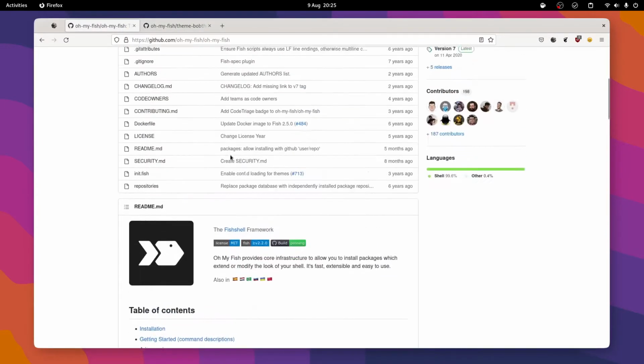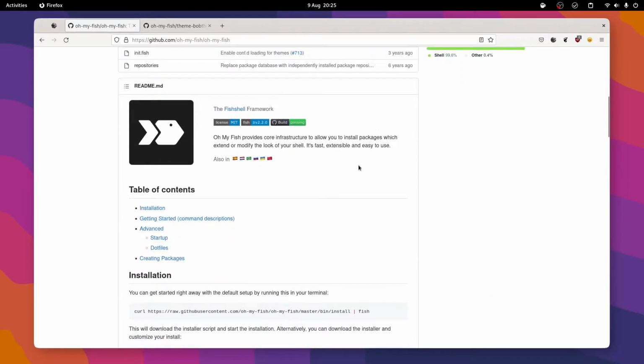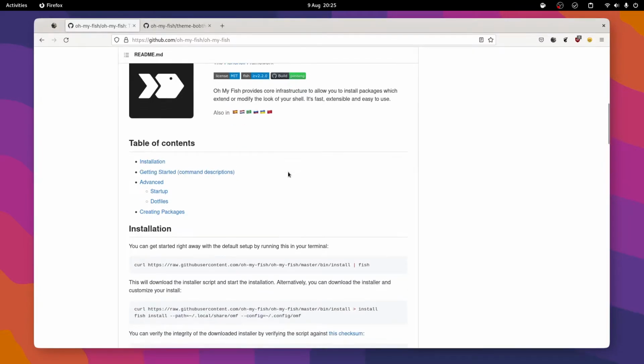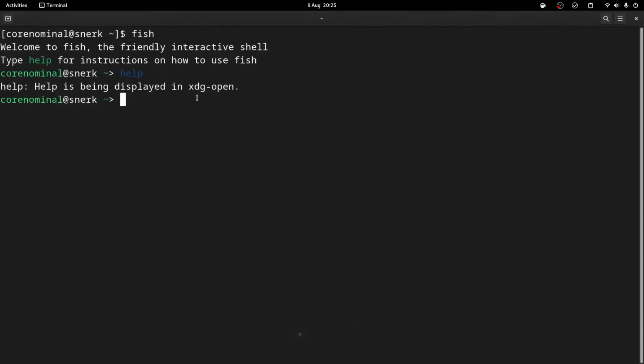Next thing I want to do is install Oh My Fish, which is the Fish shell framework. It allows you to install packages and extend and modify the look of your shell. Super easy to install. Just copy that and paste it into your terminal.